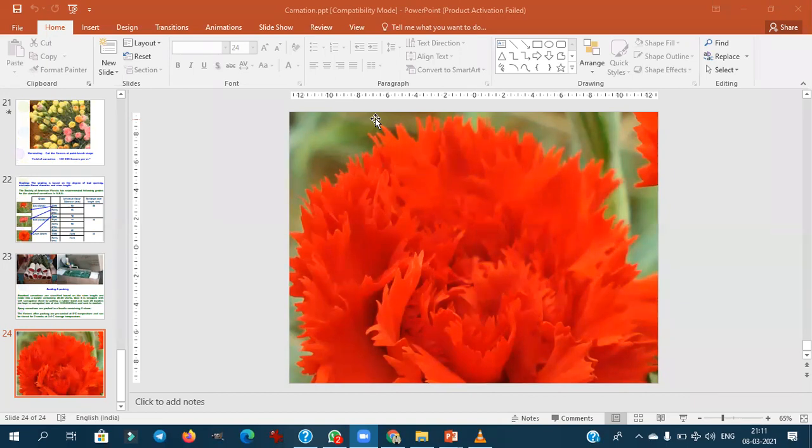Then tinting of carnation. Anyone can explain? Sir, tinting means when we keep white cut flowers in a vase and provide them any color, they will absorb that color, and those white flowers will become colored. Yes, the different patterns we can observe in the white colored carnation. This is very much important. You should note it down. Tinting is associated with white carnation flowers.